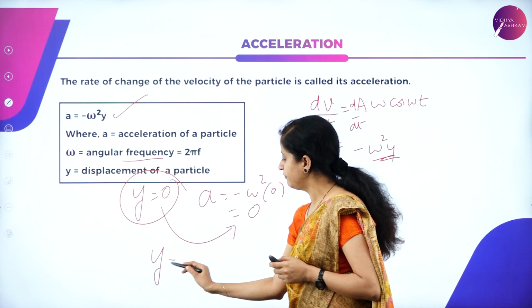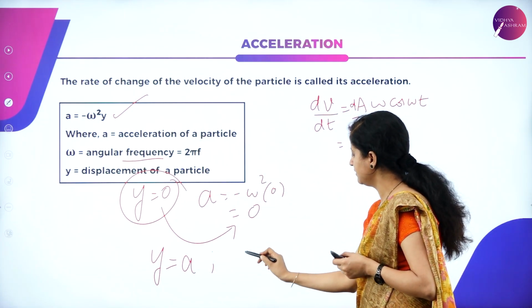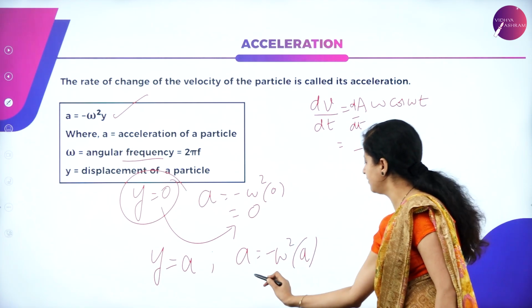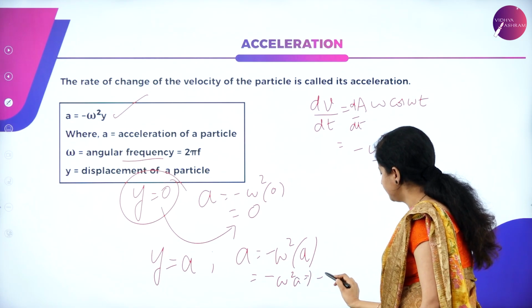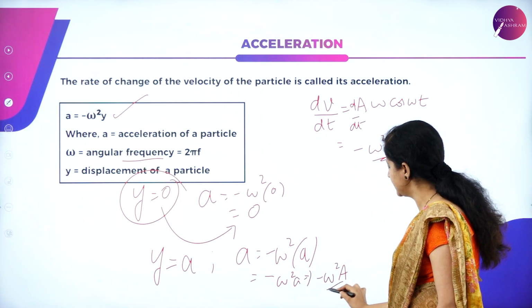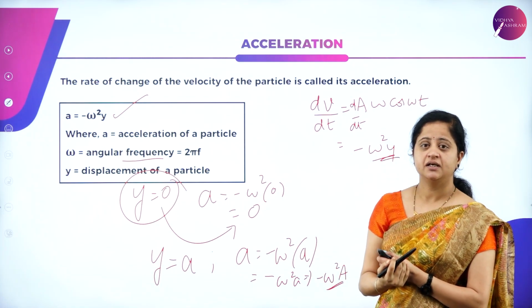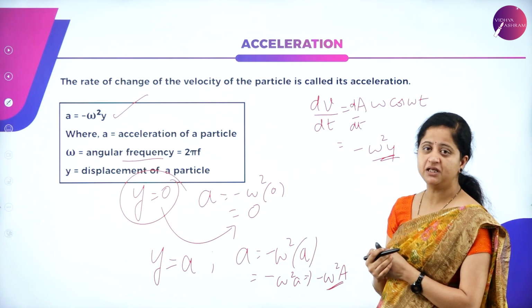Now let us say y is equal to a, that is maximum displacement, and this equation becomes a is equal to minus omega square a, written this way to differentiate between amplitude and acceleration. So acceleration is maximum at extreme but minimum at mean position.